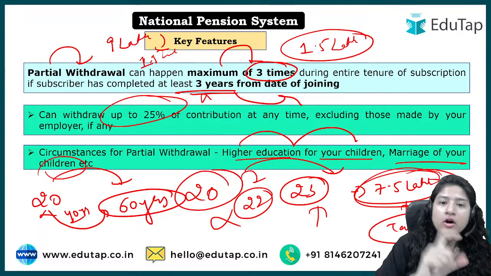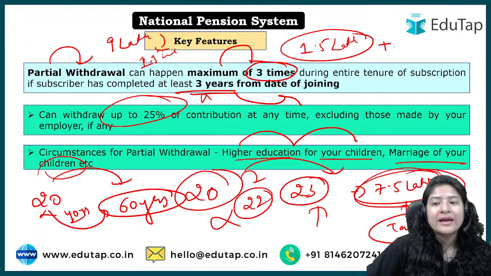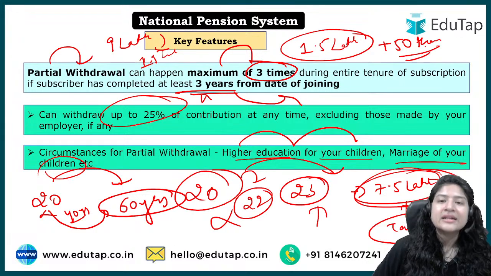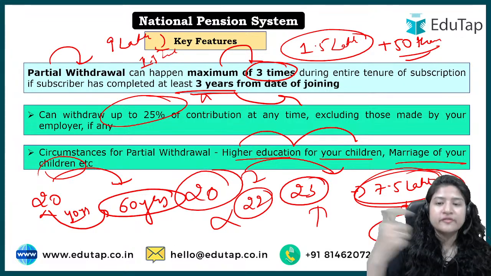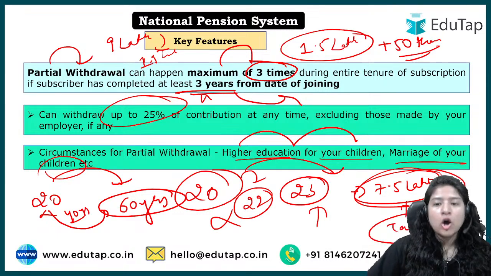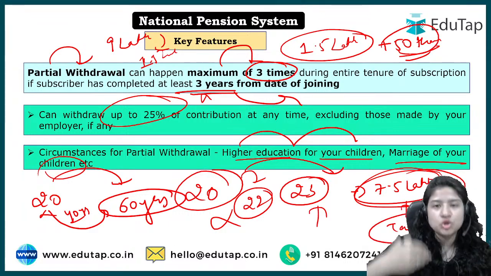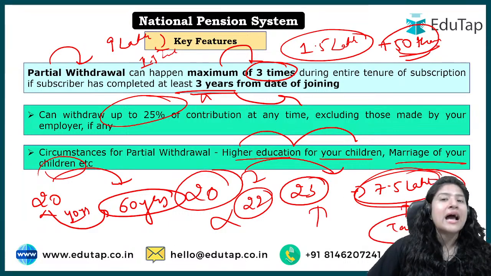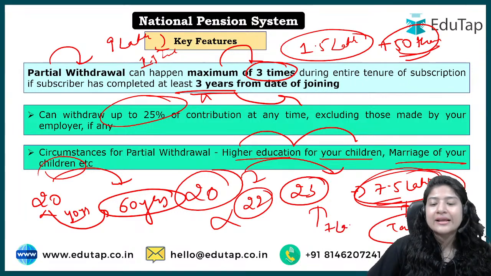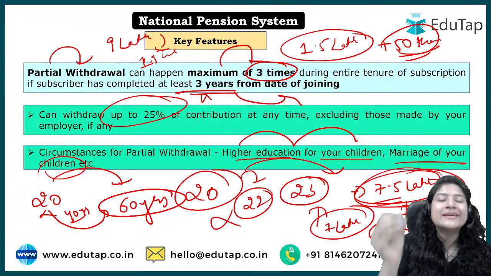ठीक है? For the NPS, anybody who is part of this system, above this 1.5 lakh, an additional 50,000, the beneficiary can avail as tax benefit. What does it mean? If I was the person who had invested under the NPS system, along with this 1.5 lakh, an additional 50,000 deduction I can show on my salary. So to the government I will show at the end of the year that my salary is not 7.5 lakh, my salary is 7 lakh, because I also invest under the NPS system. तो एक ये tax benefit है.